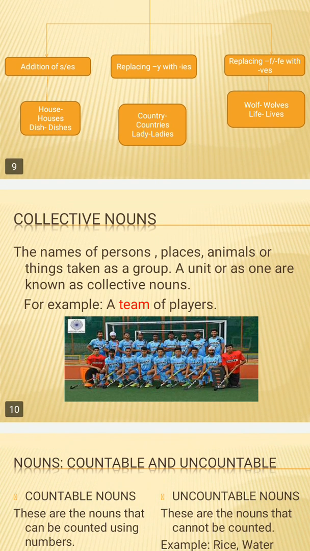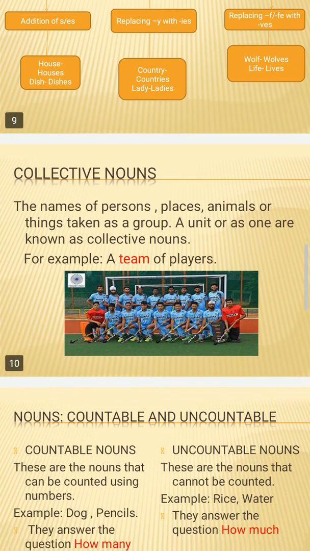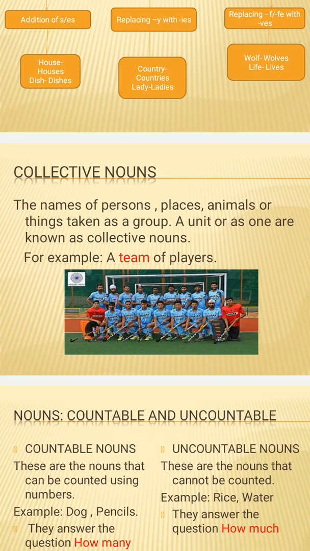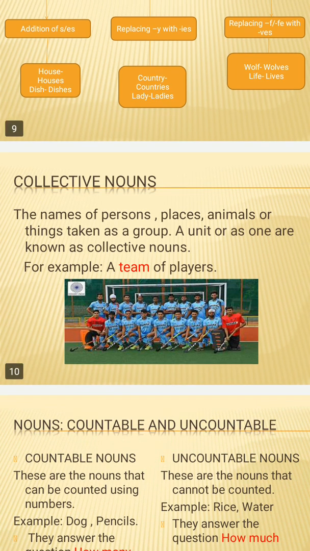Collective nouns are the names of persons, places, animals or things that are taken as a group. Like when we are talking about so many persons sitting together in a group, or playing in a group. The animals that are grazing together, as we all know that when animals graze, they go grazing in groups. Or like I have taken, for example, bananas in a group. Banana is a fruit, a thing, you can say. So I have taken bananas in a group.